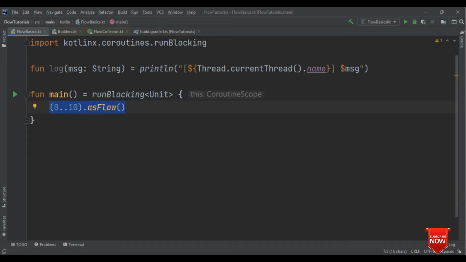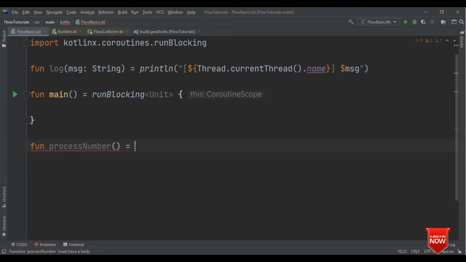So how can you create flow? Same like coroutines, as we have coroutine builders, here we have flow builders. And how to use flow builders, let's see that. Say I have a function, let me give this name as processNumber, and here I am using the flow builder. The flow builder name is flow itself.